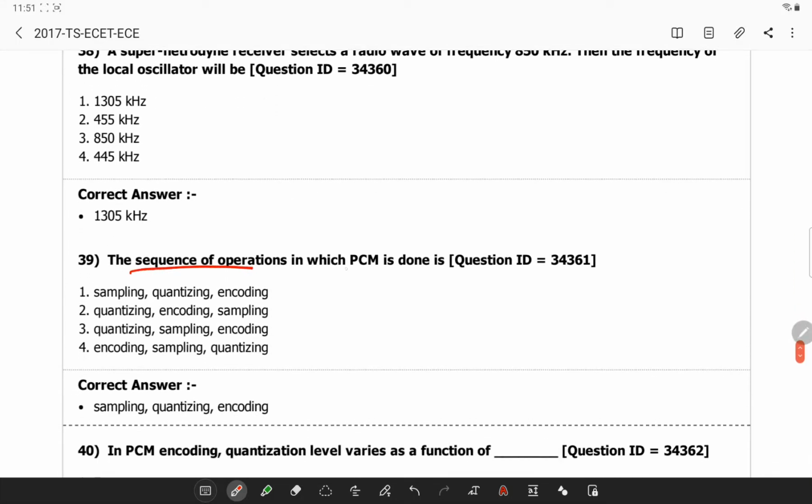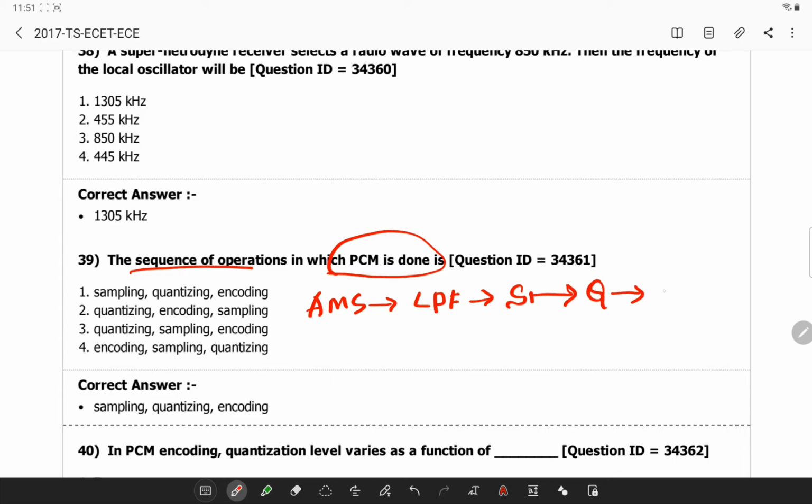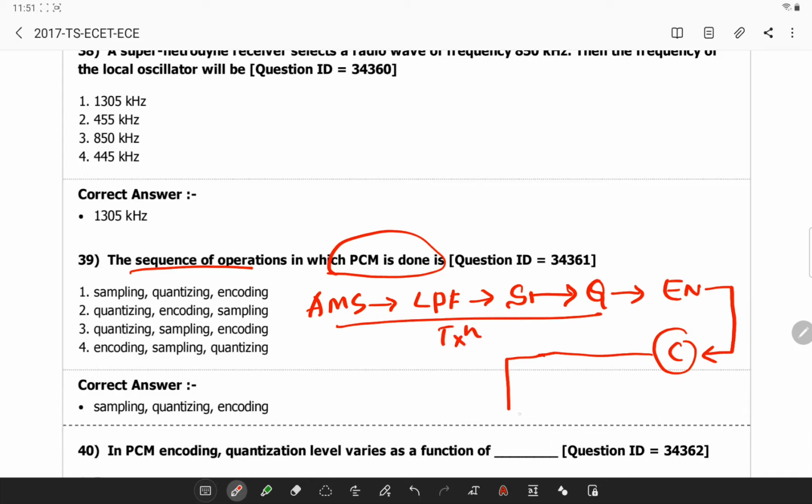The sequence of operations in which PCM is done, so you have to remember the block diagram. You have an analog message signal, then a low pass filter, then sampling, after which you have a quantizer, then an encoding system. This is when the PCM output is given to the channel, and this channel will have a regenerative repeater. All this is part of the transmitting station, and in the receiving station you will have a regenerative circuit, a decoder, a filter and a destination.